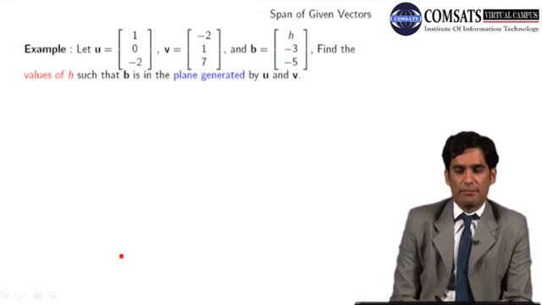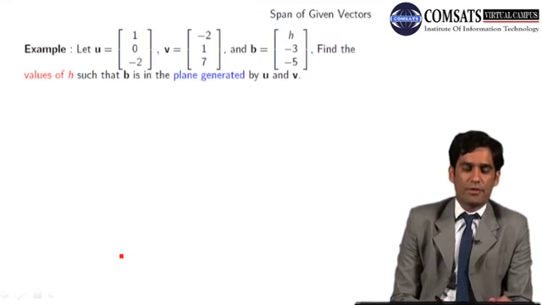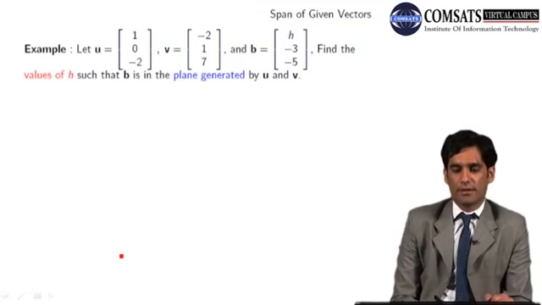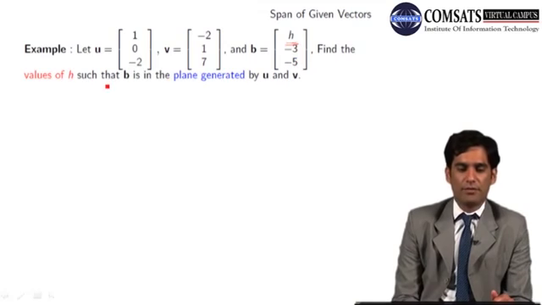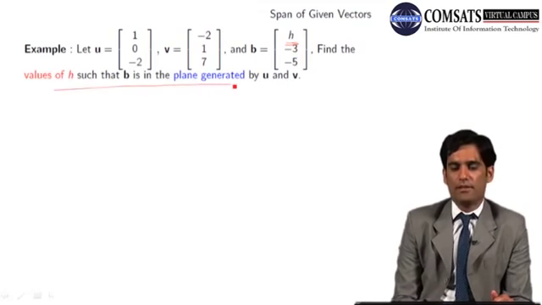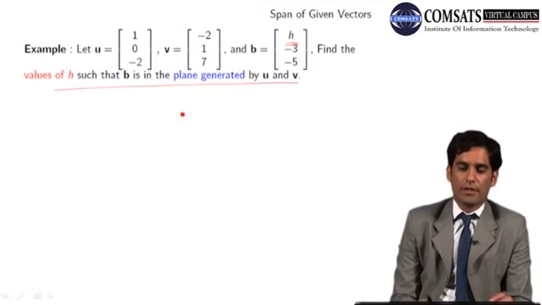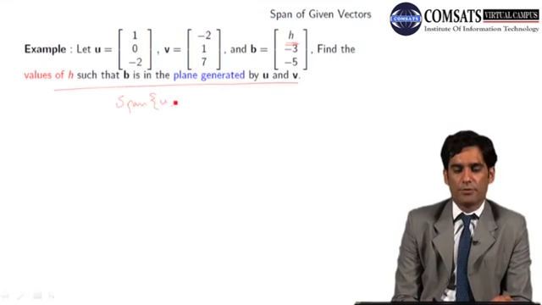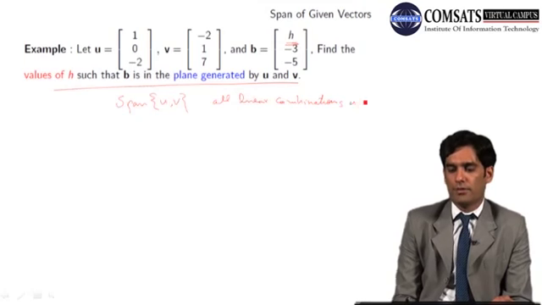So here is another example. You are given the vector U and V from R3 and another vector B from R3 which contains an unknown H. Find the values of H such that B is in the plane generated by U and V. The plane generated by U and V हमें पता है कि वो क्या होता है, span of U and V. अब span of U and V क्या होता है वो हमें पता है, which contains all linear combinations of U and V.